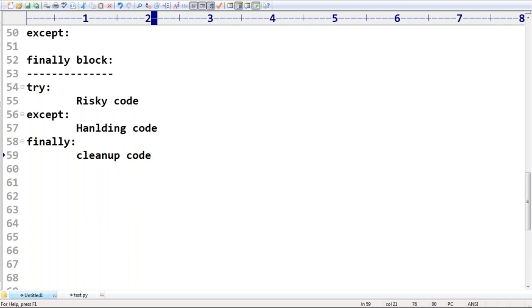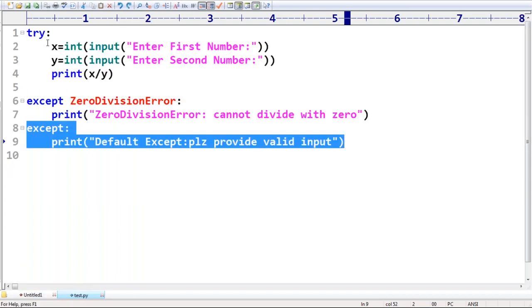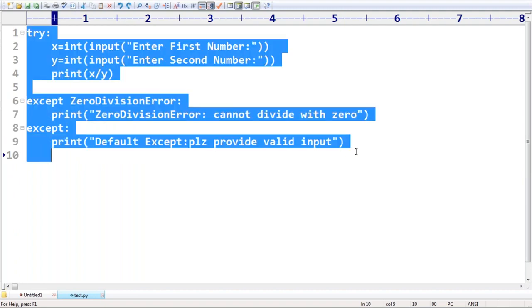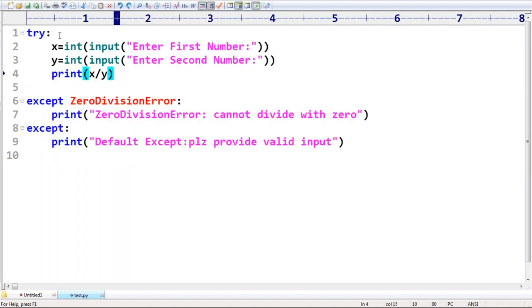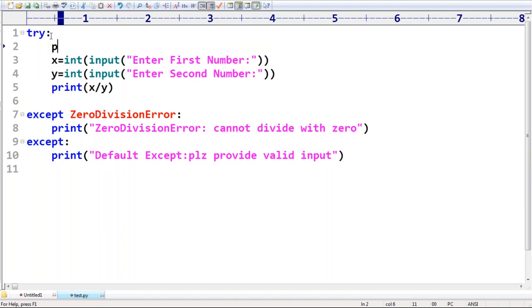Now let me go for a small example so that you may get clarity, just for flow purpose. I'm taking a try block. Within the try block, my statement is print of try.